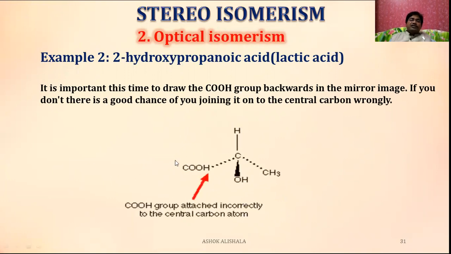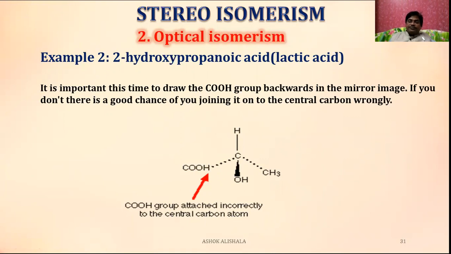See like this. This is on the back side. If the COOH group is attached incorrectly to the central carbon atom, if you draw like this, it is not attached properly. Like this, here hydrogen is bonded. Don't write like this. The COOH group is incorrectly attached to the central carbon atom. Okay, in this way we can discuss what is optical isomerism.